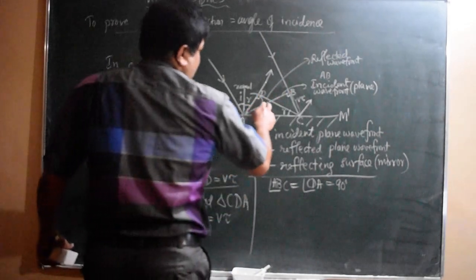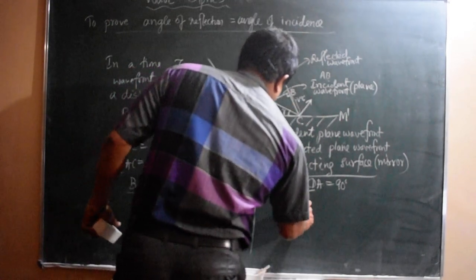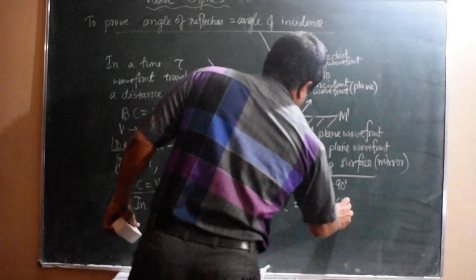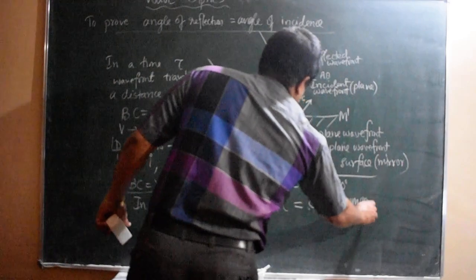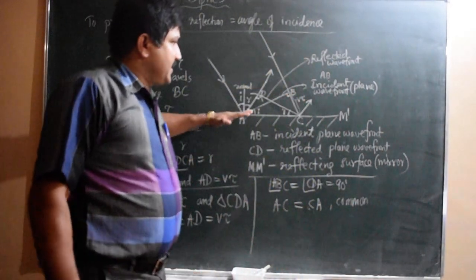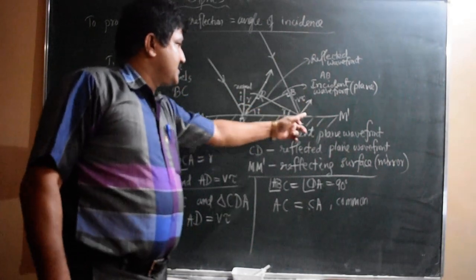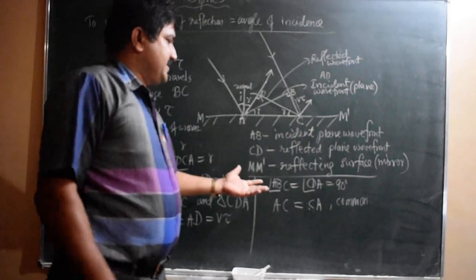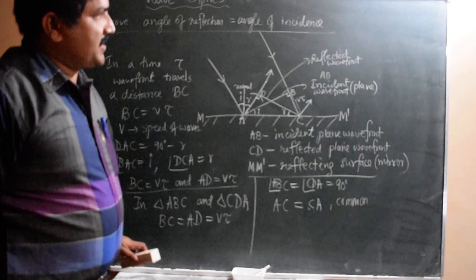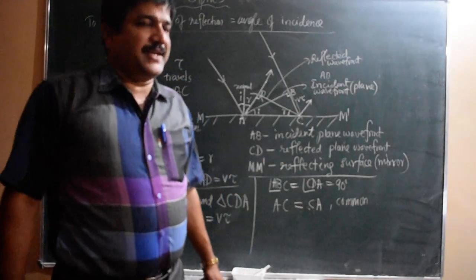Now we can see another comparison, AC. AC is equal to CA. That is common to the two triangles. AC in the first triangle, and in the triangle CDA we take CA. AC equal to CA, common side. So what happens? According to the RHS theorem, right angle, hypotenuse, side.